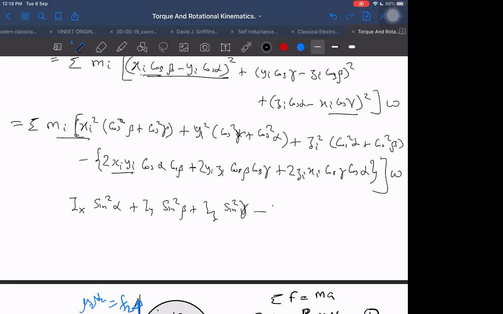Then I can write minus 2 into Ixy, let us say it is xy, cos alpha cos beta, and so on. Minus 2, taking minus 2 common, then plus Iyz into cos beta cos gamma plus Izx into cos gamma into cos alpha. This whole is multiplied with omega, and that is sigma mi.